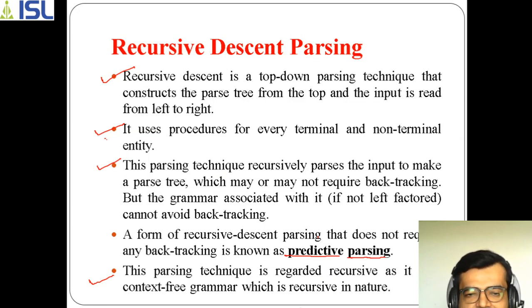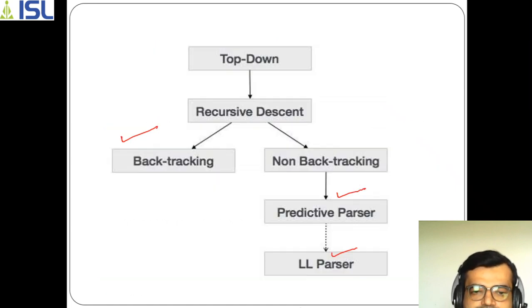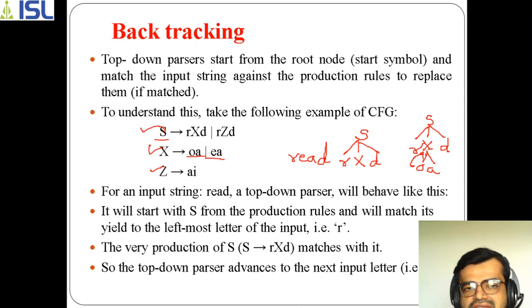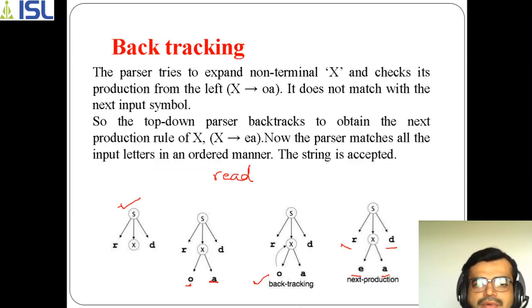It's very simple: it just uses backtracking whenever it is required, whenever the desired string doesn't get satisfied with the given parse tree. In that way, you perform the recursive descent parser method. So this is something about the recursive descent parser.